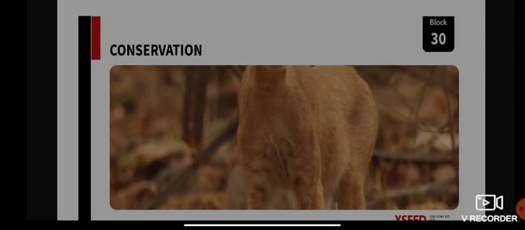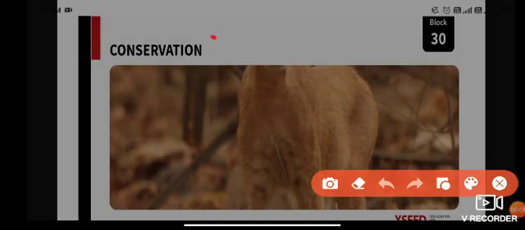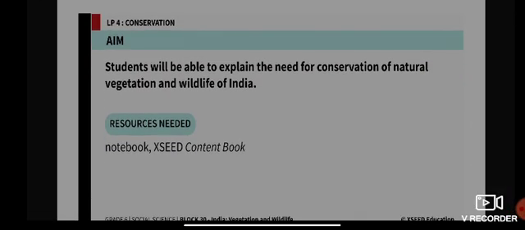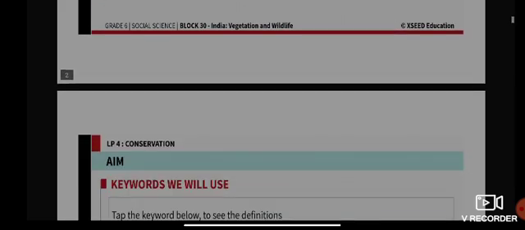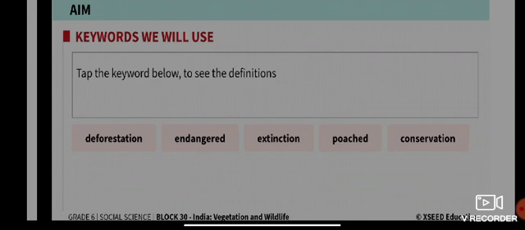So today we're going to start with the last topic of block 30, that is conservation. Our aim for today is that students will be able to explain the need for conservation of natural vegetation and wildlife of India. Resources needed are a notebook and your exit content book. The keywords for today are deforestation, endangered, extinction, poach, and conservation.